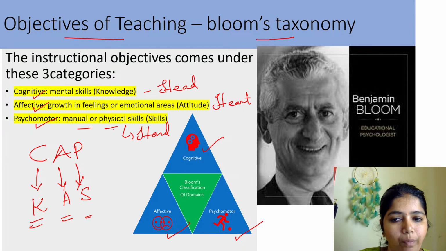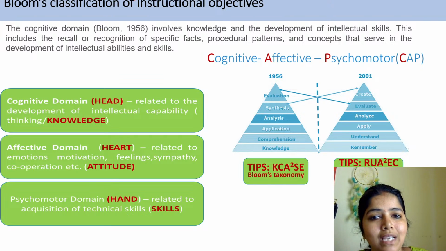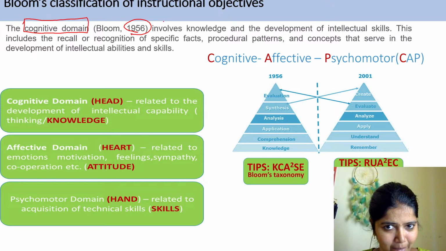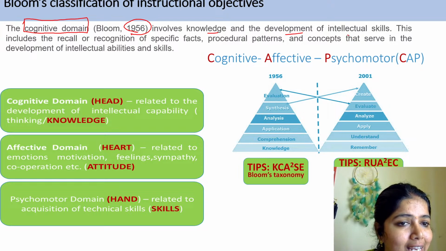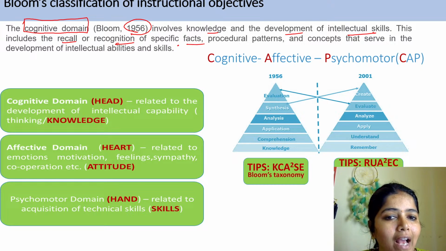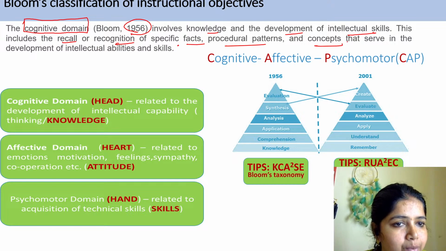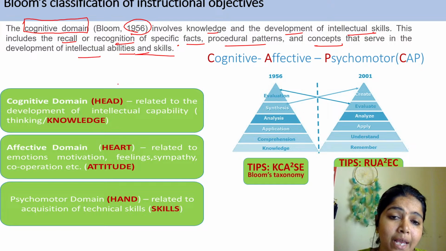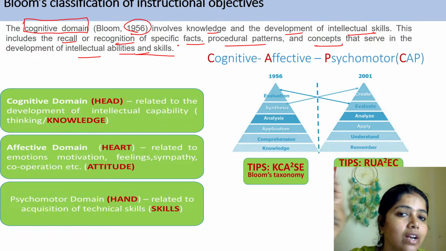Now we will see each and every topic in detail. First is Bloom's classification of instructional objectives. First one, the cognitive domain. It was proposed in 1956 by Benjamin Bloom. What is the purpose of the cognitive domain? It involves knowledge in the development of intellectual skills, which includes recall and recognition of specific facts, procedural patterns and concepts that serve in the development of intellectual abilities and skills. Cognitive means our head, which relates to our knowledge.